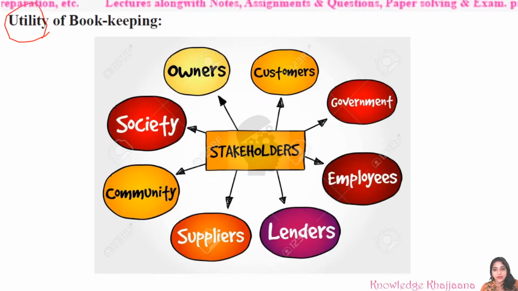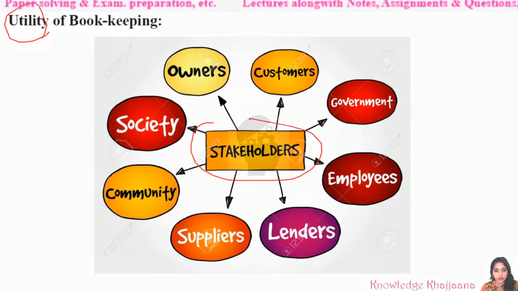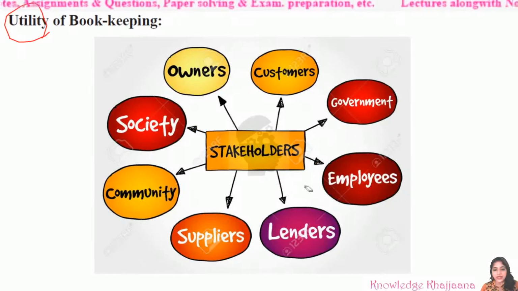See, if you have maintained the books properly and done the bookkeeping properly, then it is useful for many factors of the society. Those are called stakeholders. In my earlier lectures also I told you what is meant by stakeholder. There are different stakeholders of a business. Stakeholders means different entities to whom the business is due something. The business is liable or answerable to these different factors of the society. Which are these different factors?